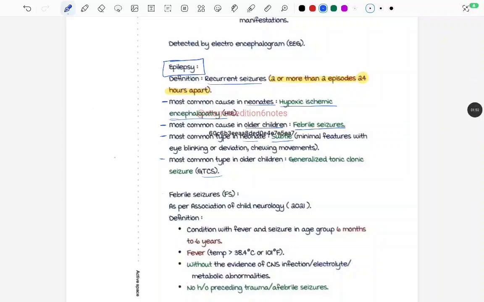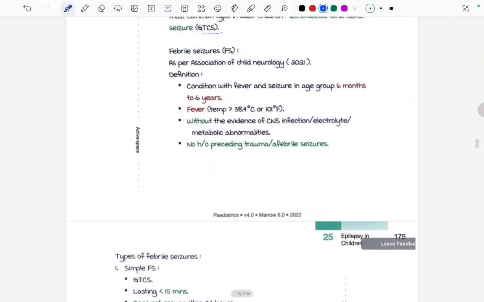Fine. So in older children, GTCS are the most common. So what we read in neonates, most common cause is HIE, that is hypoxic ischemic encephalopathy. In older children, most common cause is febrile seizure. Most common type in neonate is subtle, and the most common type in the older children is GTCS. Now first talking about the febrile seizures.